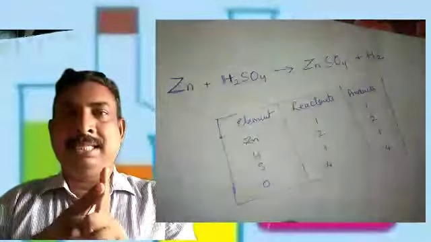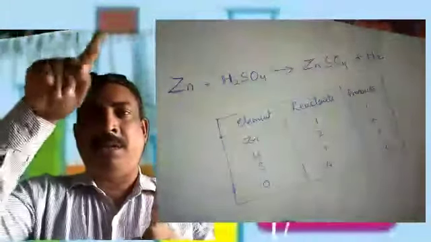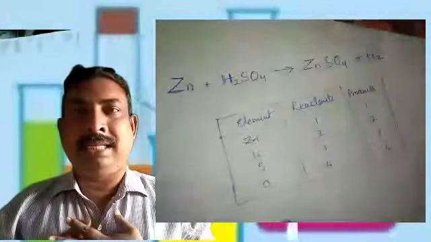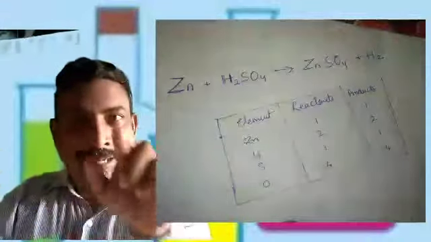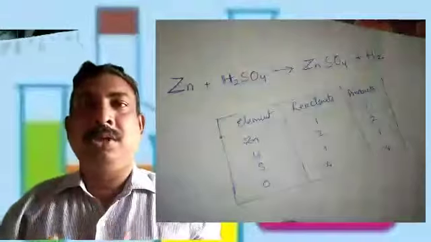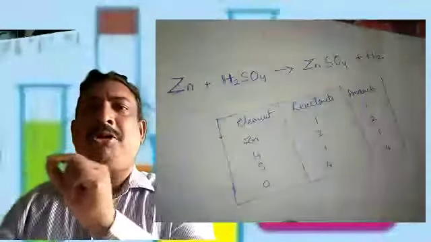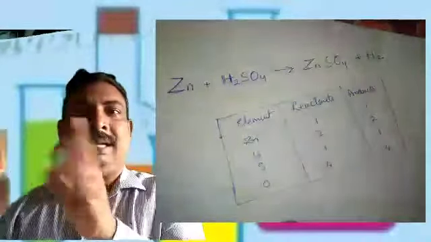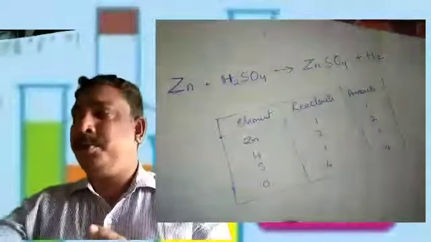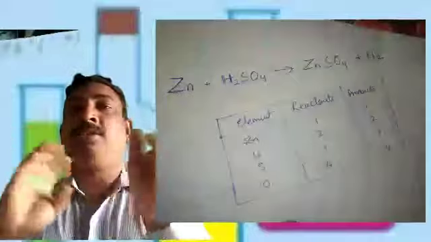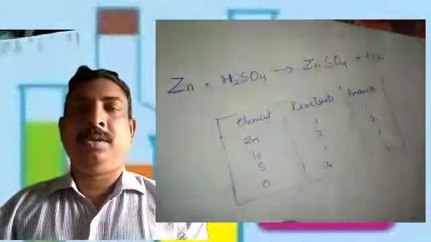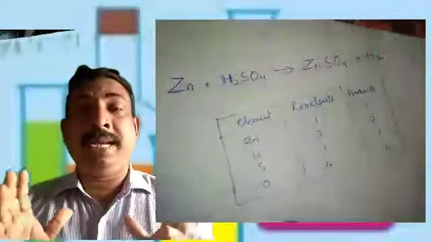Now the first step is to keep boxes for the formulas. Why I am saying that is, if you draw the boxes, you will not be tempted to change anything which is present in the box. Because while balancing, we should not change anything present in the box. We have to put numbers outside of the box, meaning coefficients. Only coefficients we have to change. That's why we need to put the boxes.